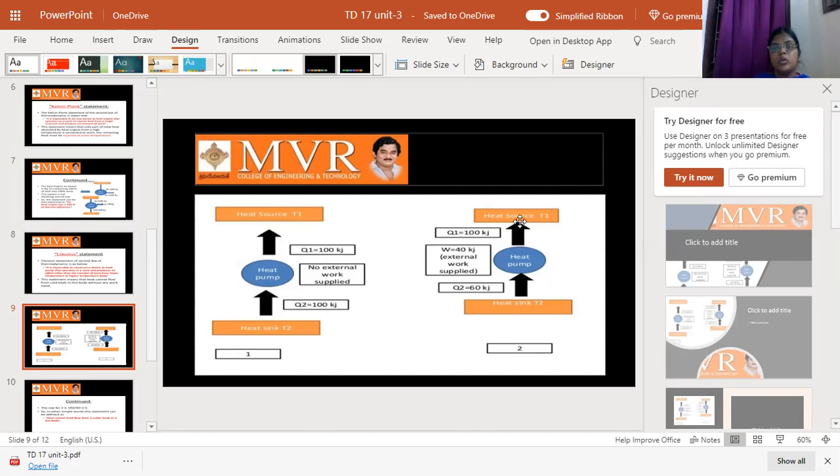I want to give an example regarding the heat pump. When we look at waterfalls, water flows from a higher body to a lower body, and we do not need to give any external work to the waterfall.